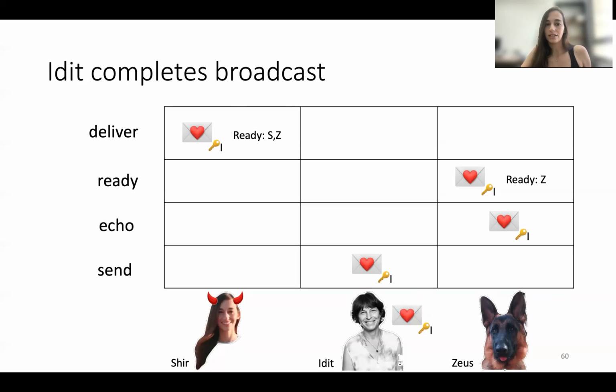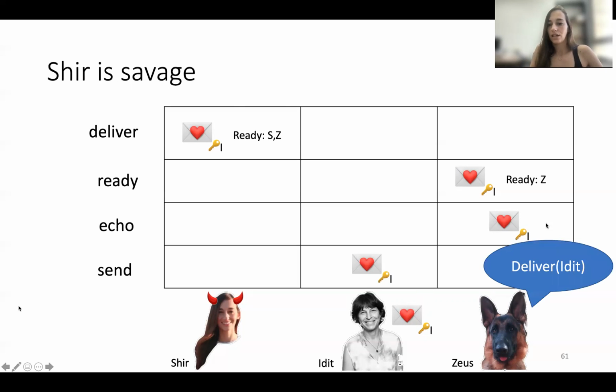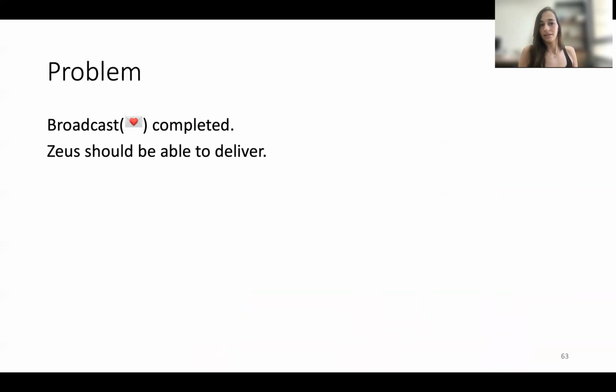But now what she does, she's Byzantine, and when Zeus tries to deliver the message, she removes it. Now Zeus cannot find any f+1 ready signatures on the message, so his deliver fails. This is problematic because we now know that the broadcast was completed and there is a future non-concurrent deliver operation that failed. So we know that those should be able to deliver at this point.